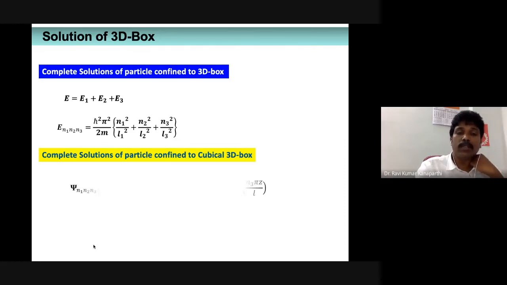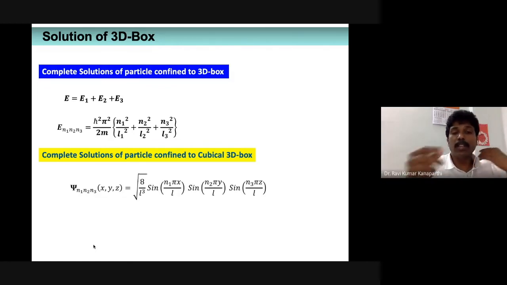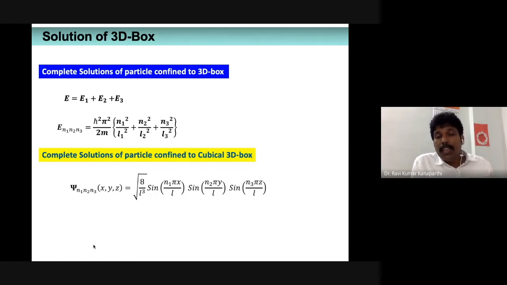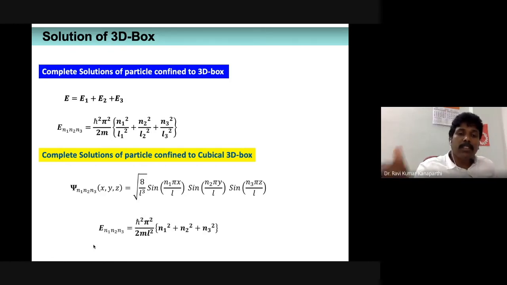Therefore, the total wave function is going to be like this: square root of 8 by L cube, sine n1 pi x by L, sine n2 pi y by L, sine n3 pi z by L. That's all. And the energy expression: E n1 n2 n3 is equal to h cross square pi square by 2mL square.